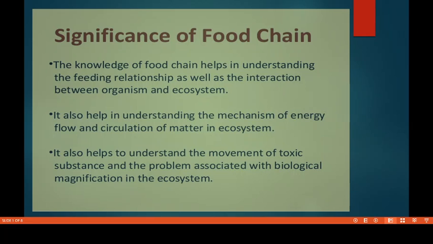Okay students? Yes. So I hope you understood what the different types of food chain are, and how the food chain takes place in the ecosystem. Try to find out examples. There are varieties of examples in the ecosystem where you will find different kinds of food chains, and there you have to find out who are the producers, primary consumers, secondary consumers, tertiary consumers. At least minimum you have to try to find out these.